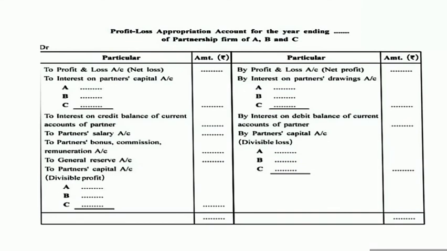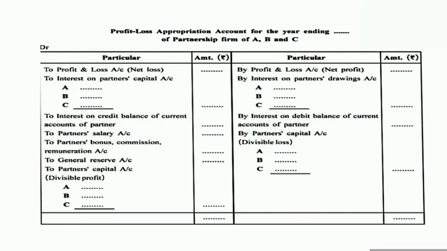And after that, if the credit side total is more than the debit side, the difference will be on the debit side. That difference is known as a divisible profit.